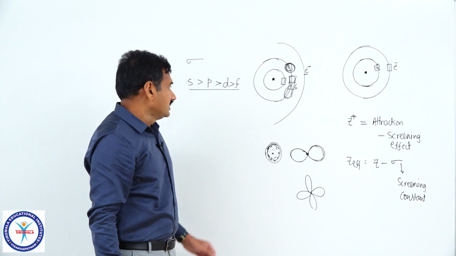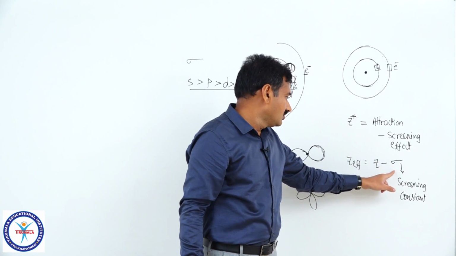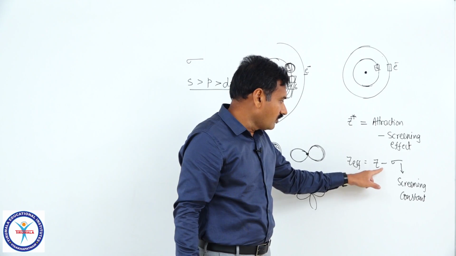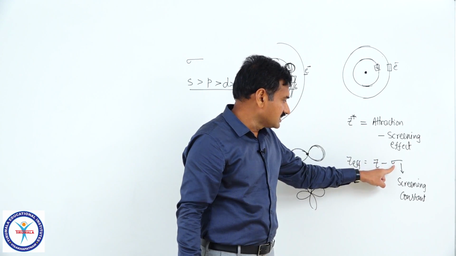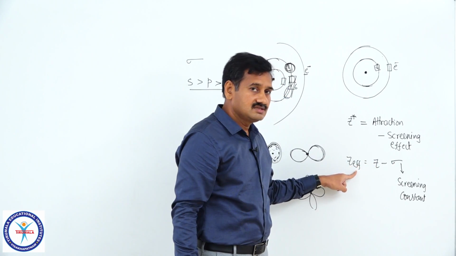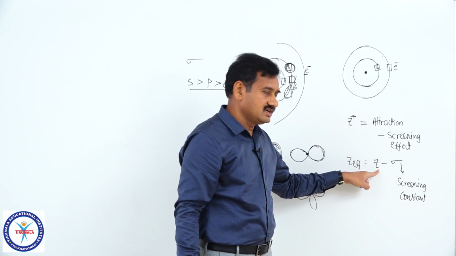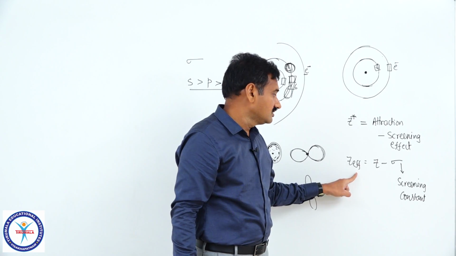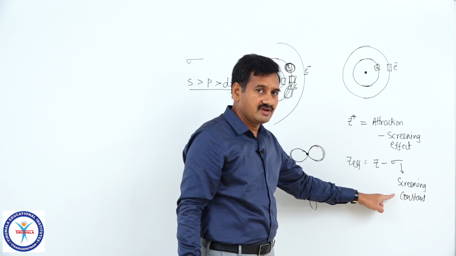Clear? If the screening effect is more, if the sigma value is more, what about the effective nuclear charge? With a given value of atomic number Z, with an increase in the value of sigma, Z effective will decrease, because a larger value is being subtracted from Z. So the effective nuclear charge decreases with an increase in screening constant or screening effect.